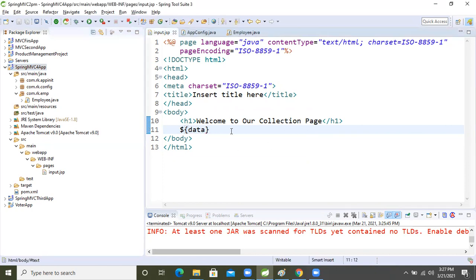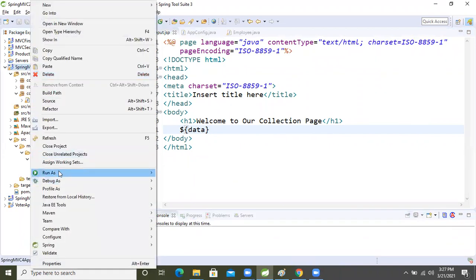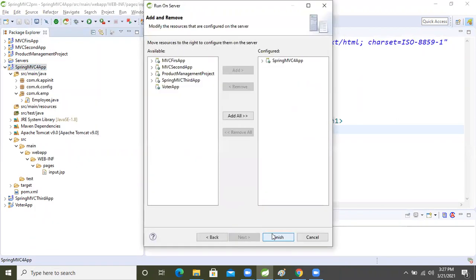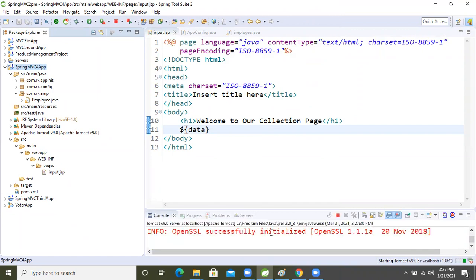Still, I'm just reading the data from the scope only, right? Don't hurry, give it time. No, Manjulata, the port number is not a problem. Whenever we share the screen, my computer memory is less, so my computer is not able to process that data. Previously we ran this application, so a port number problem may suddenly come, but it is not there now. I will run the same application.